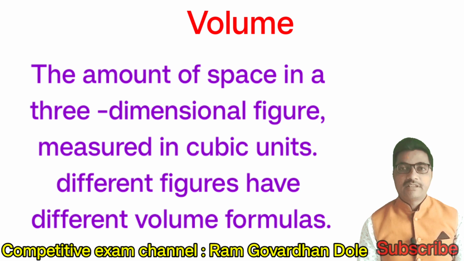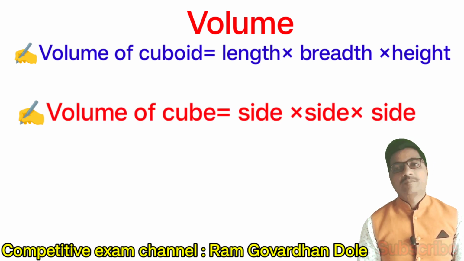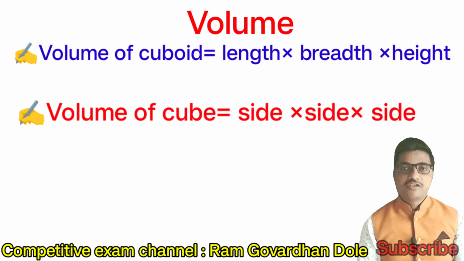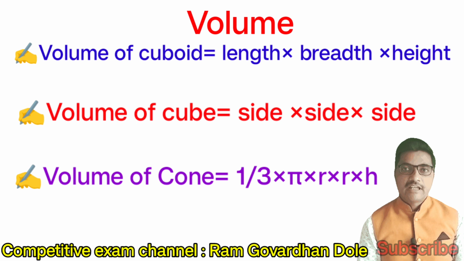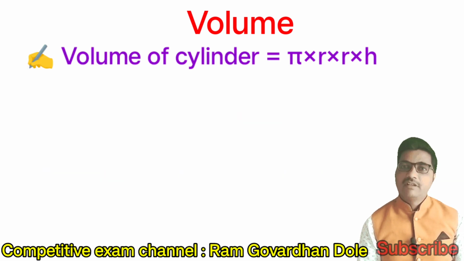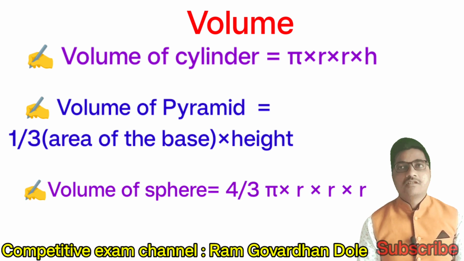Different figures have different volume formulas. Volume of a cuboid is equal to length into breadth into height. Volume of a cube is equal to side into side into side, or side cube. Volume of a cone is equal to 1 by 3 pi r square h. Volume of a cylinder is equal to pi r square h. Volume of a pyramid is equal to 1 by 3 into area of the base into height. Volume of a sphere is equal to 4 by 3 pi r cube.